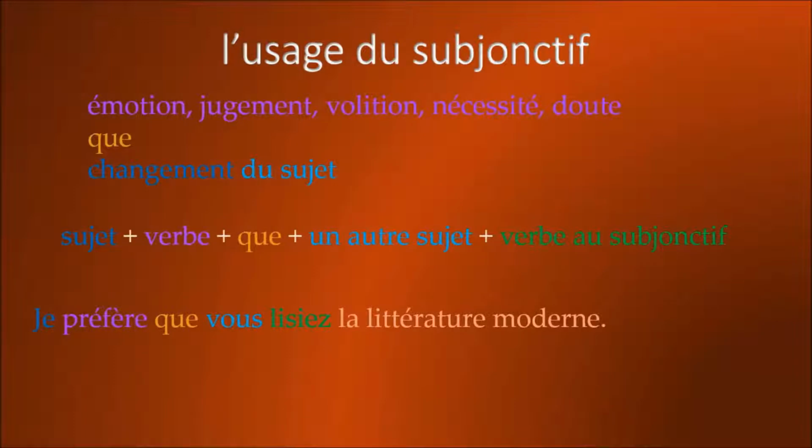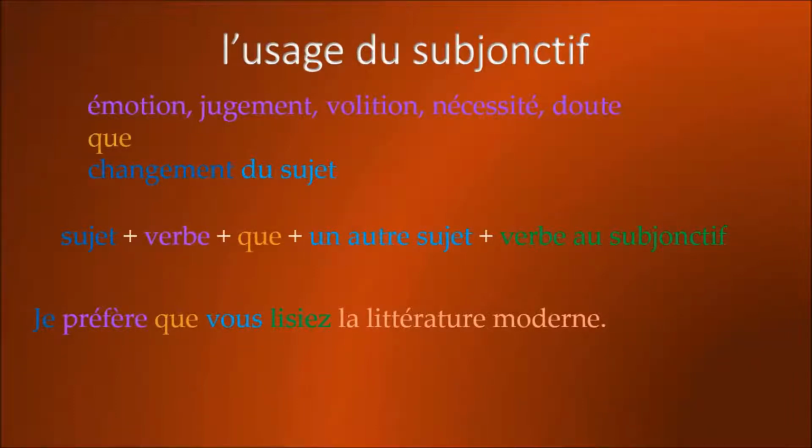And so, this is the basic structure of the subjonctif. You have the subject at the beginning of the sentence, followed by a verb that fits one of those 5 categories, followed by the conjunction que, followed by a different subject, and when those 3 criteria are met, the verb in the second part of the sentence goes in the subjonctif.